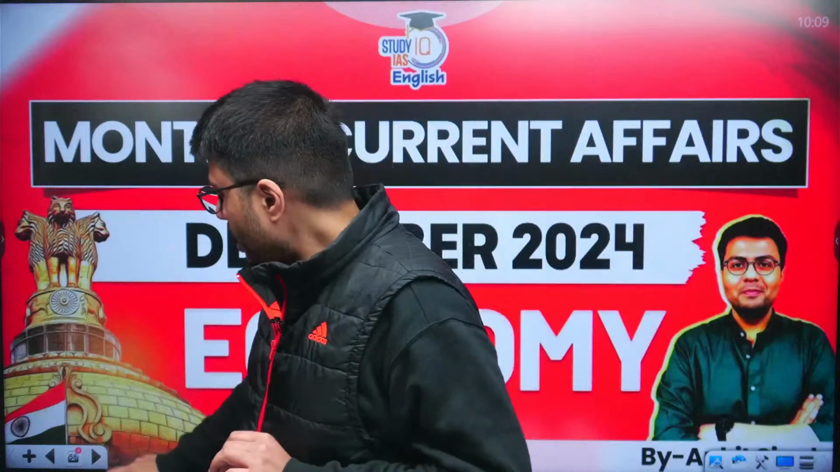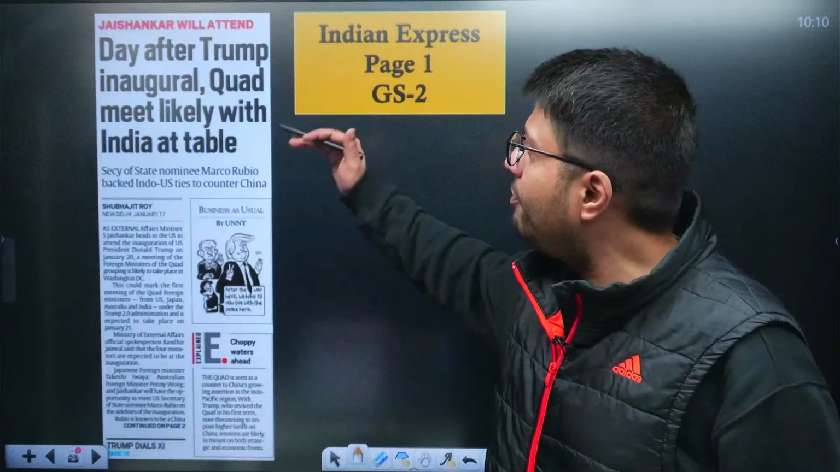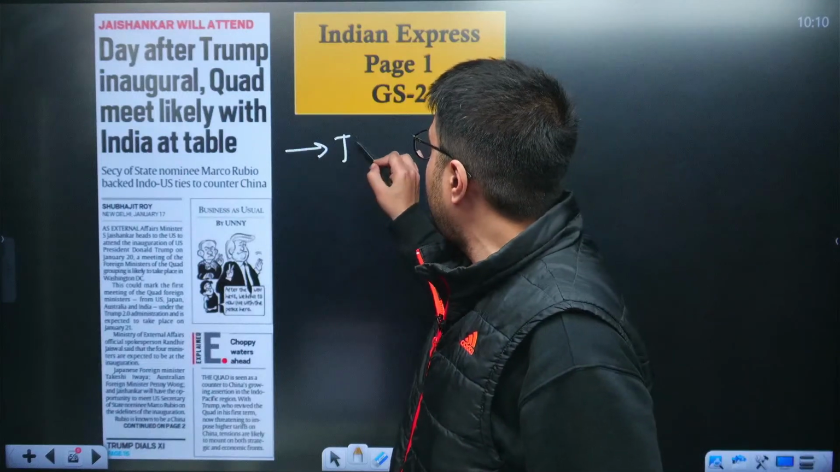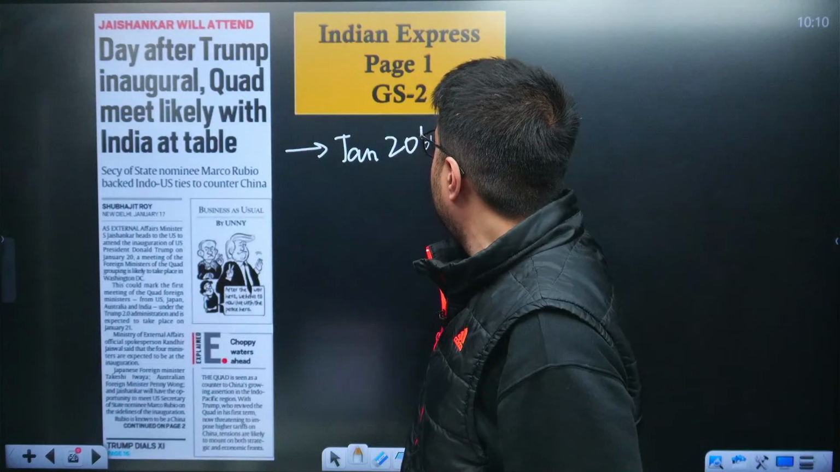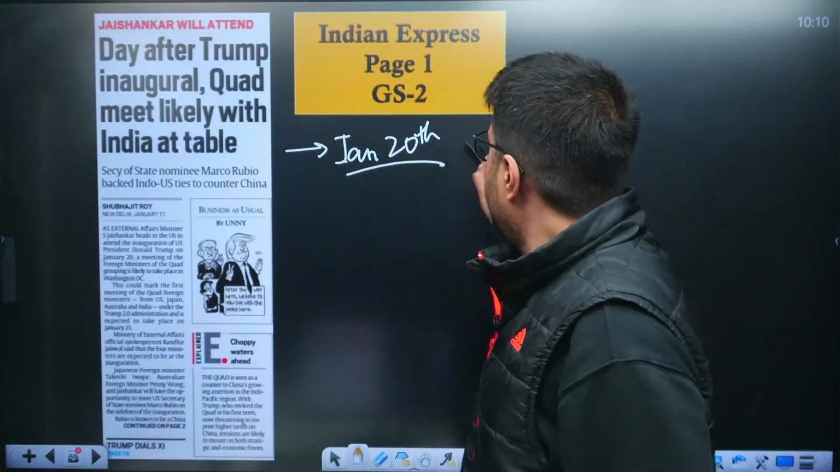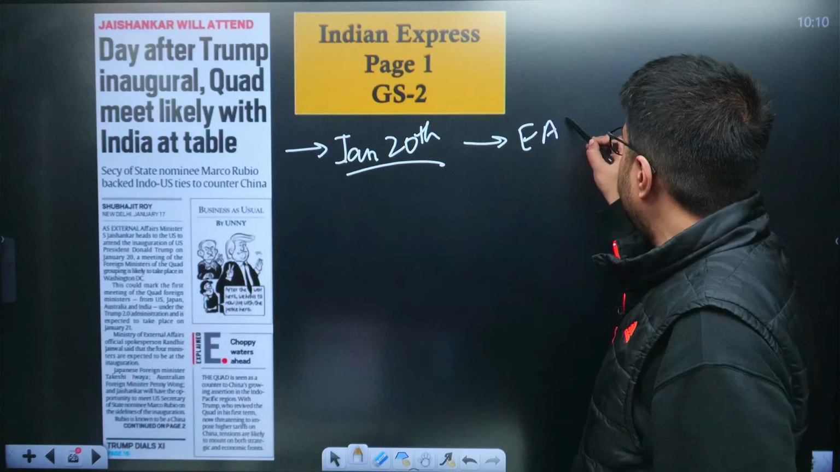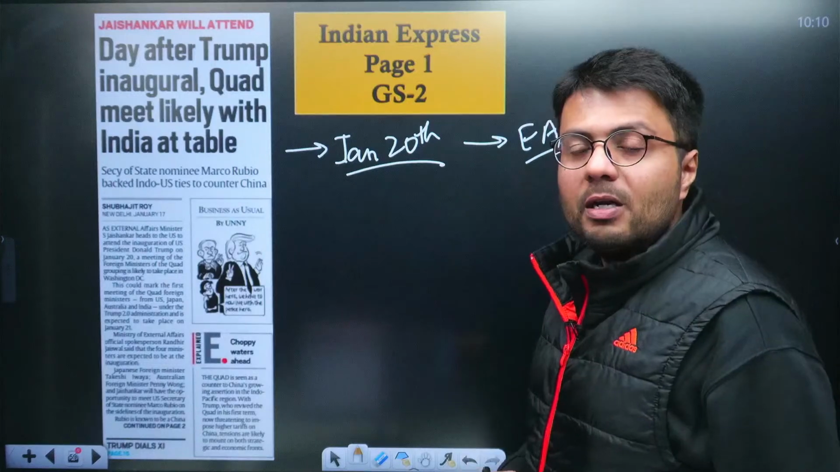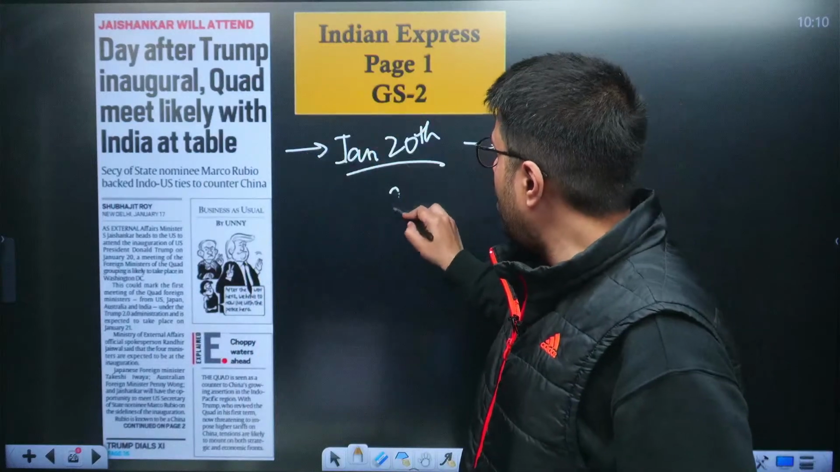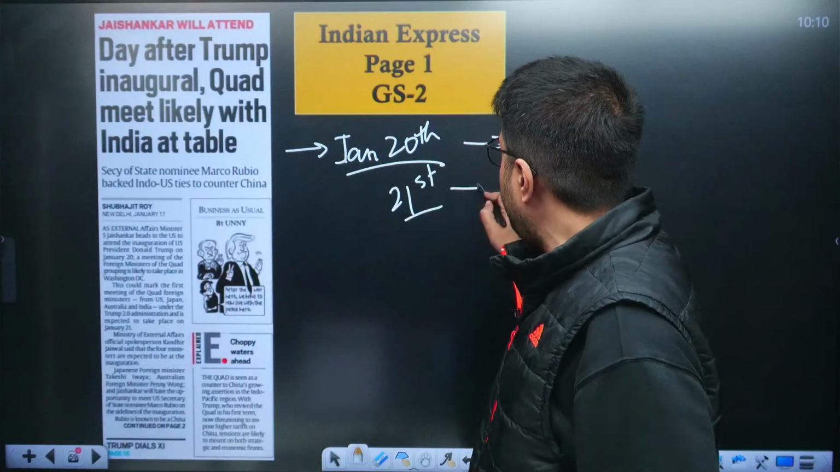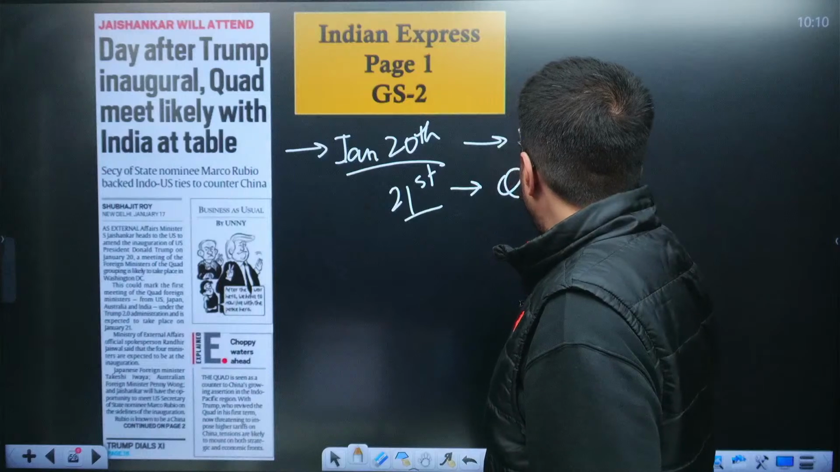Understood? Now, before much delay, let me first move to the article of the day that appeared on the very front page of the Indian Express newspaper. It states that the day after Trump's inaugural, which will take place on January 20th and will be attended by External Affairs Minister S. Jaishankar as a representative of the Indian government, it is expected that on the 21st of January, the first meeting of the Quad under the current dispensation of the United States government will happen.